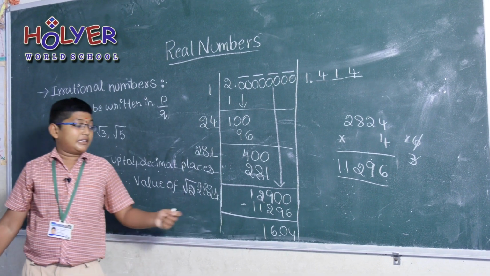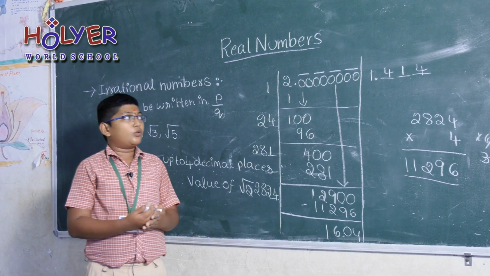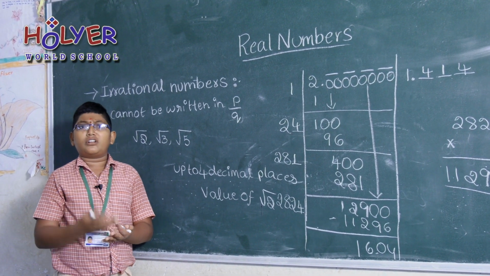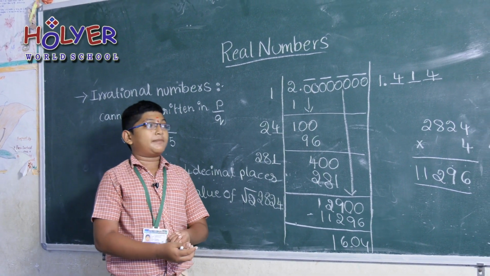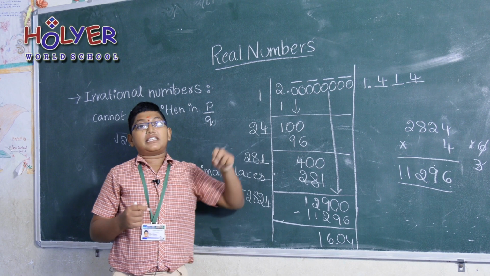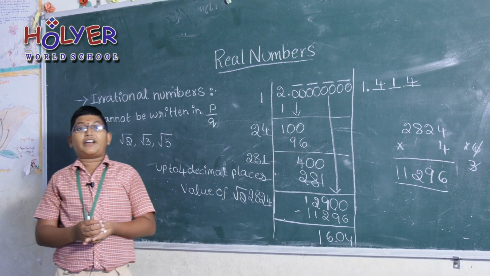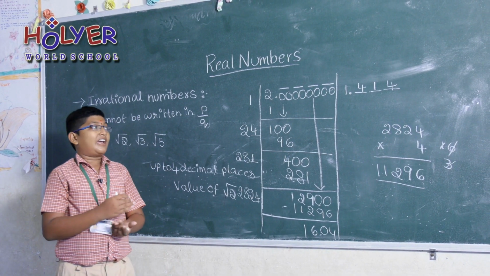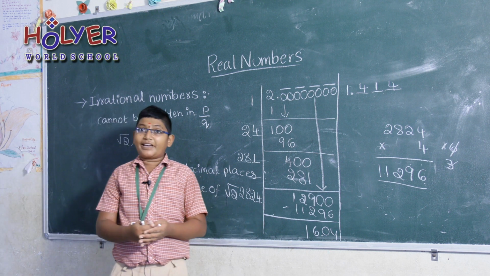Then we get 1604. Like this method, you can do many decimal places. Not only 4, not only 3, not only 2, not only 1, we have to do so many decimal places by putting zeros here. If we want 4 decimal places, you have to put 8 zeros. If we want 5 decimal places, you have to put 10 zeros, and like that you have to do the division like what I am saying using the square table.